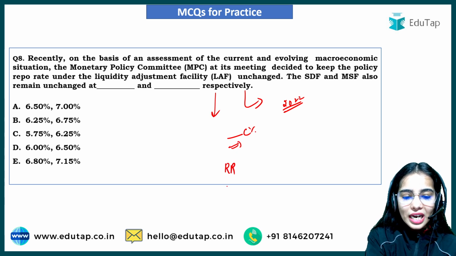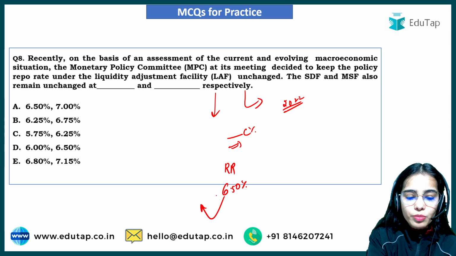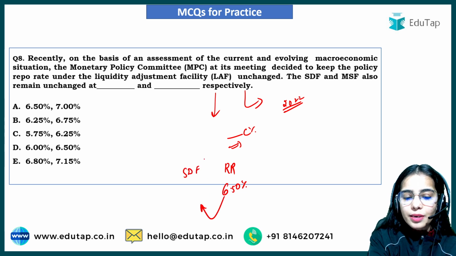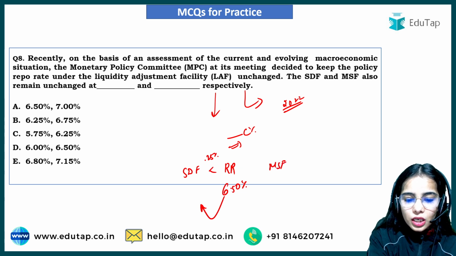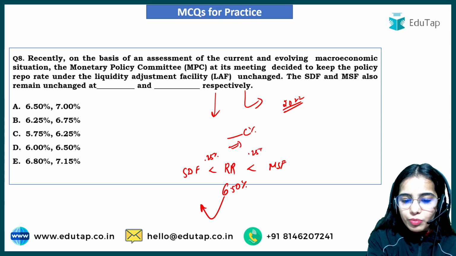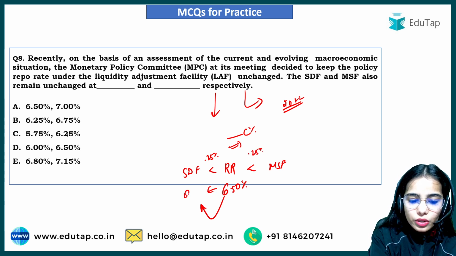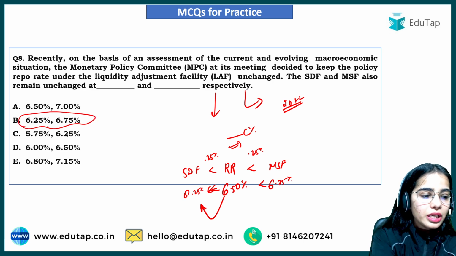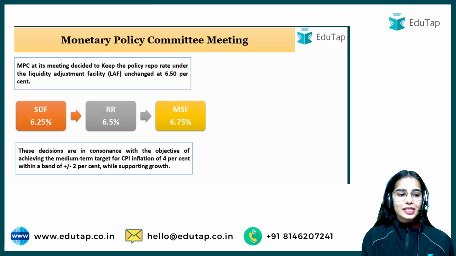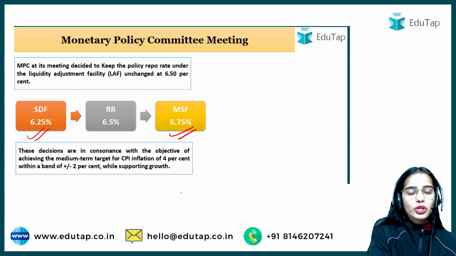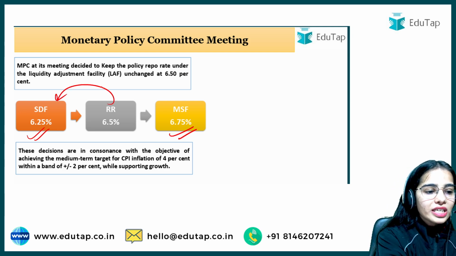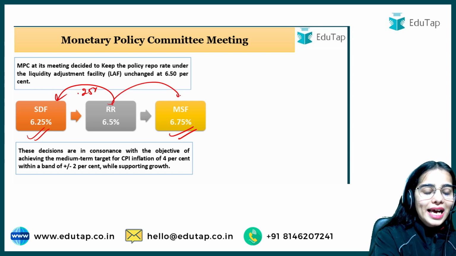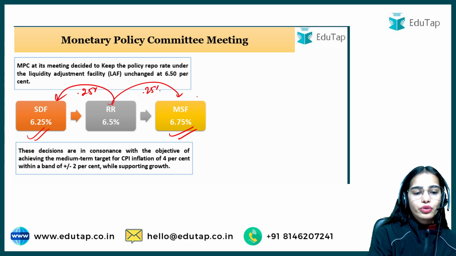So if you know that the repo rate is 6.50 percent, you must know that the SDF is less than the repo rate by 0.25 percent and MSF is greater than the repo rate by 0.25 percent. That means the SDF will be 6.25 percent and the MSF will be 6.75 percent. Okay, so this is the idea. So here the answer will be B. The SDF is 6.25 percent and the MSF is 6.75 percent. The SDF is always less than the repo rate by 0.25 percent and the MSF is always greater than the repo rate by 0.25 percent.